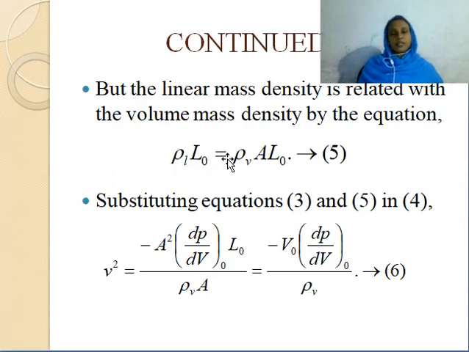From this, we can find the expression for linear mass density in terms of volume mass density. Now substituting all these in this expression, we get V square as minus V0 dP by dV at equilibrium divided by rho V, the volume mass density.